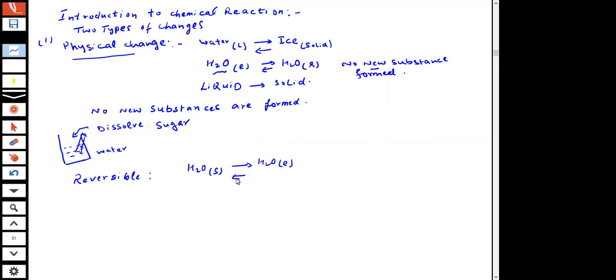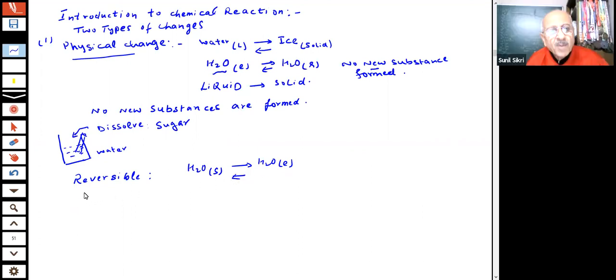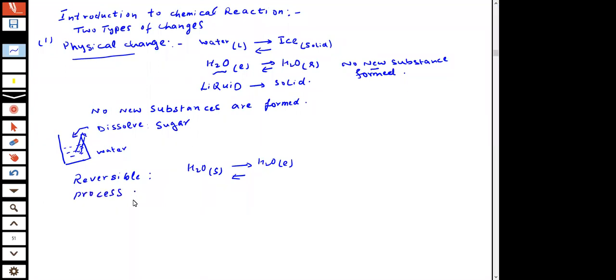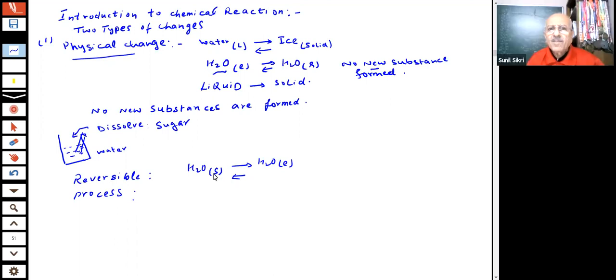This is a reversible process. The process is reversible, students. Yes or no? I can reverse this. Yes. So physical changes, you can see that they are reversible changes.